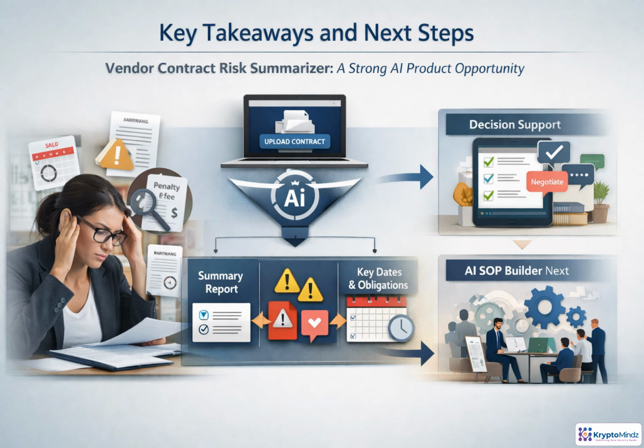The core lesson is that strong AI products start with recurring pain and clear boundaries. For vendor contracts, the value is awareness. Summaries, risk flags, dates, obligations, preferences, and better questions before decisions are made. Keep the positioning precise. Decision support, not legal advice. Next, we'll apply the same thinking inside the business with SOP building.